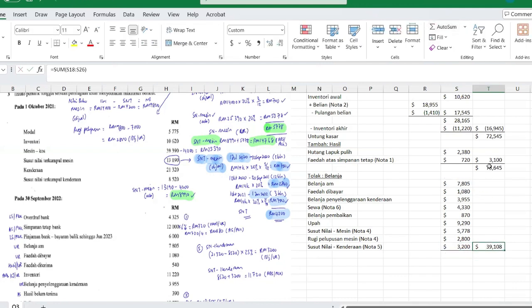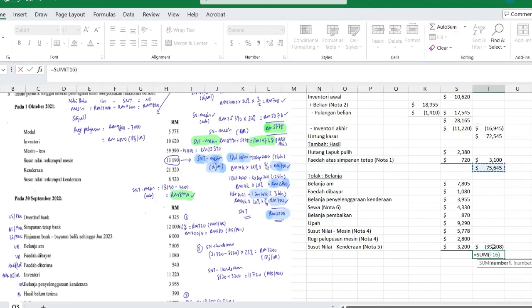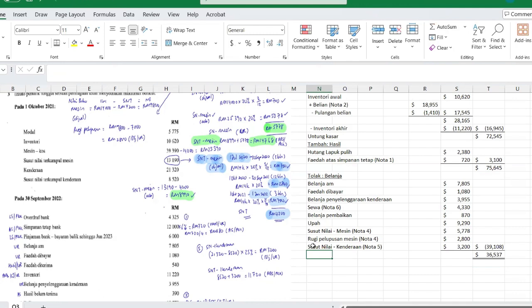Okay. Untung kasar with hasil is still greater than belanja, so there will be an untung bersih for Izato. You can put a double underline here. So that clearly, untung bersih amount is 36,37.